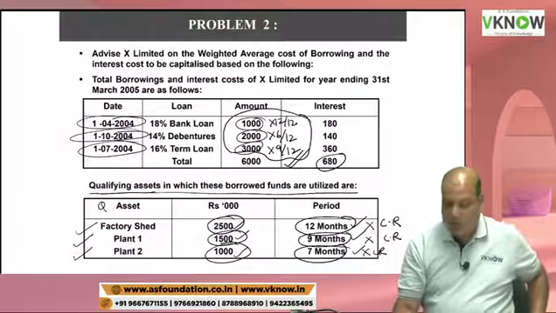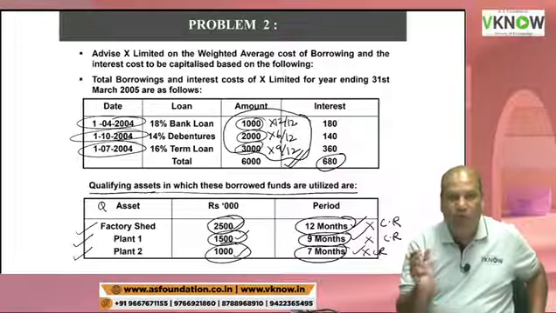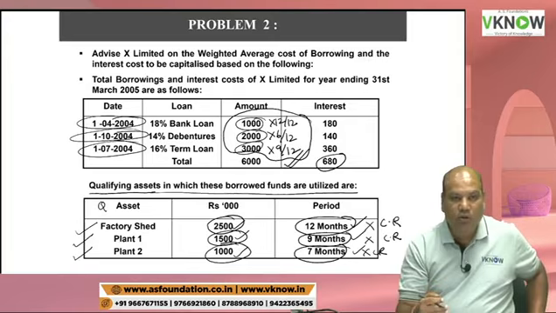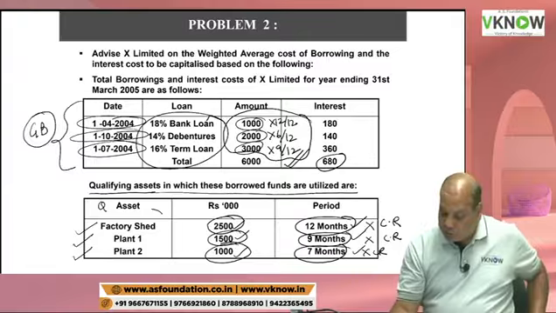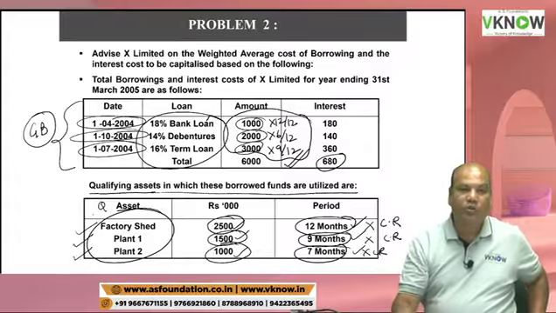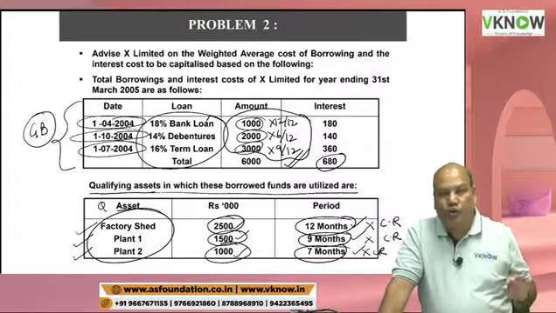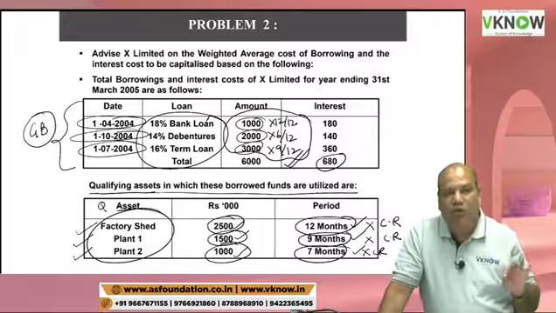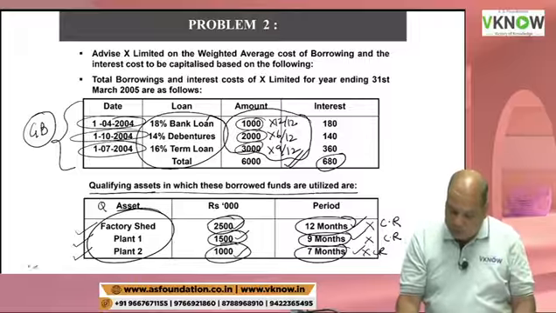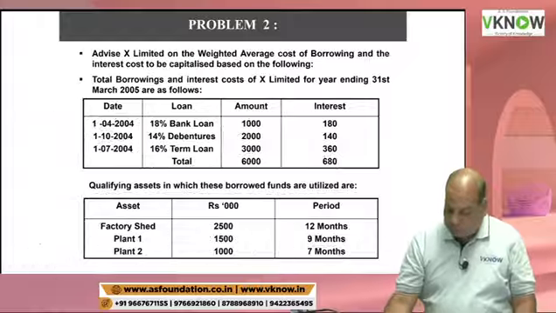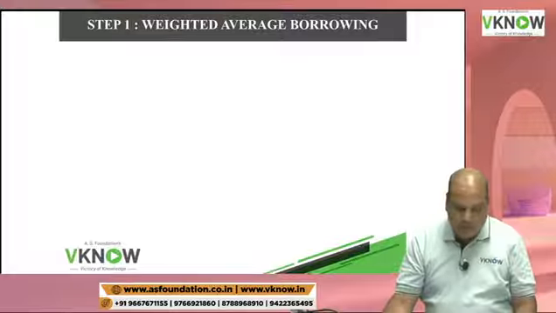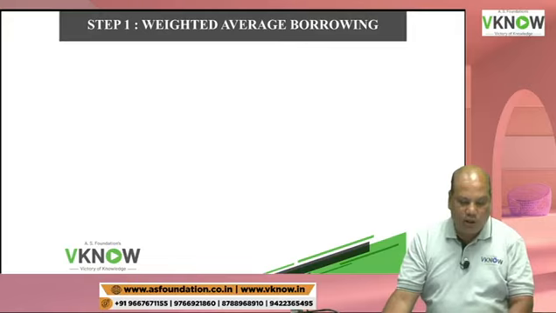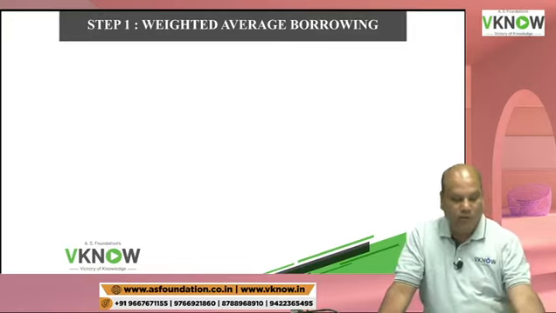Okay, so this is similar to the previous one, but with a little more data. There are three general borrowings. All these are general borrowings because they have not mentioned which loan was taken for which of these three qualifying assets. So we have no choice but to assume that these are general borrowings. Okay. So write down step number one. Very easy question. Once you start understanding, you will say it's a very easy chapter.